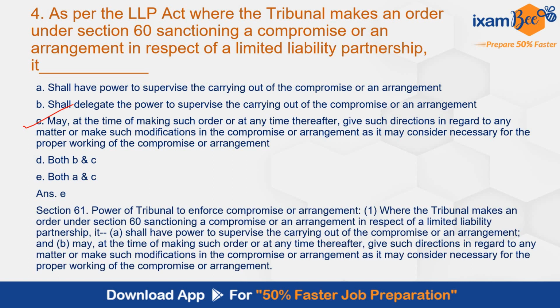This is as per Section 61, power of tribunal to enforce compromise or arrangement.